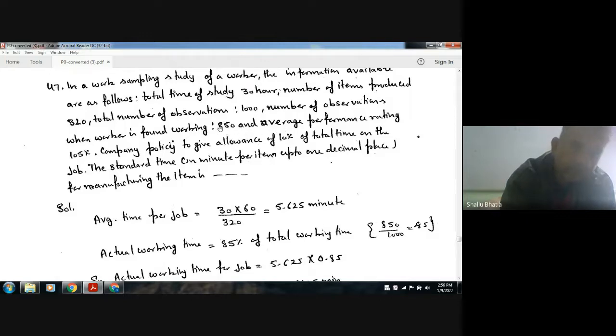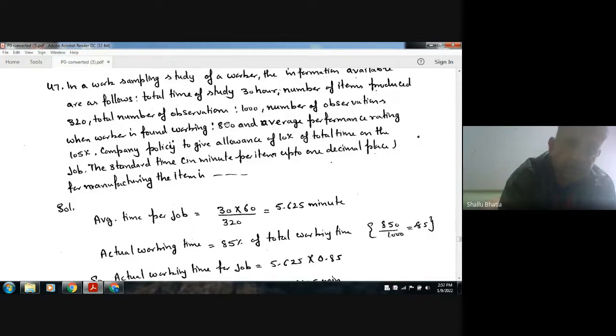So the number of observations when the worker is found working is 850, and the number of observations is 1000. Okay, there are 150 observations where he is not found working.